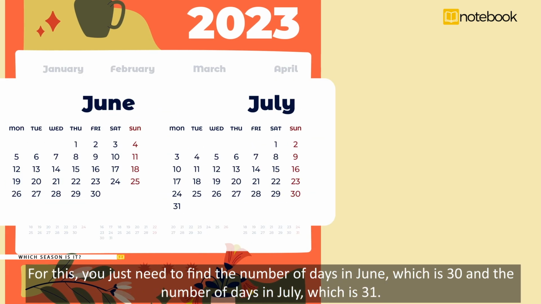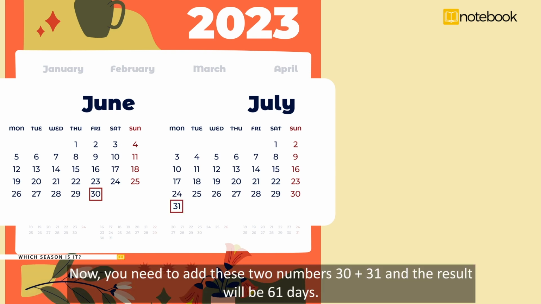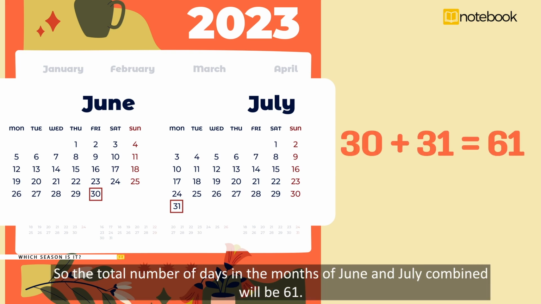For this, you just need to find the number of days in June, which is 30, and the number of days in July, which is 31. Now you need to add these two numbers, 30 and 31, and the result will be 61 days. So the total number of days in the months of June and July combined will be 61.